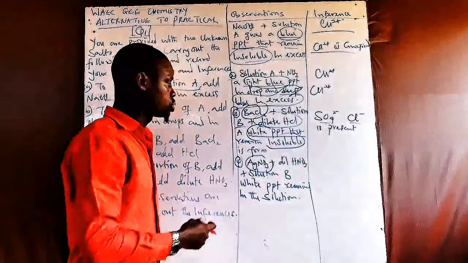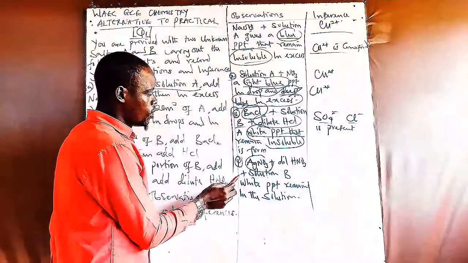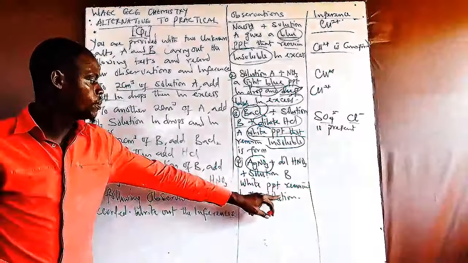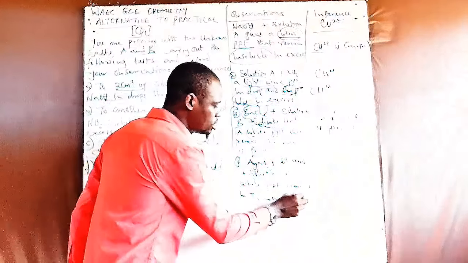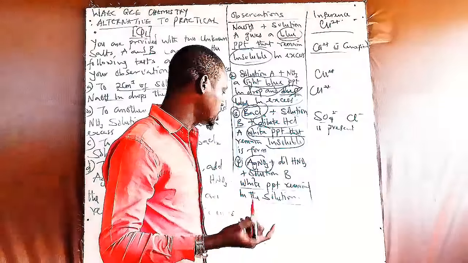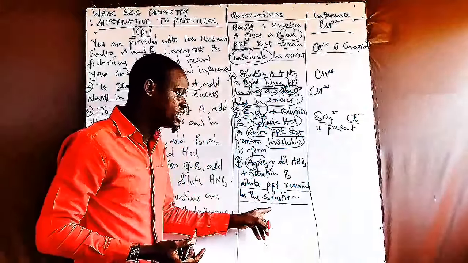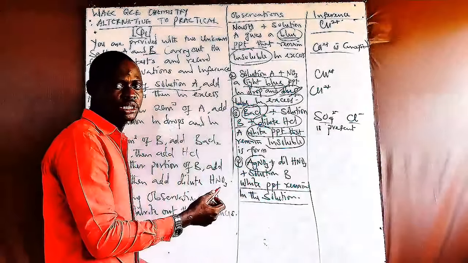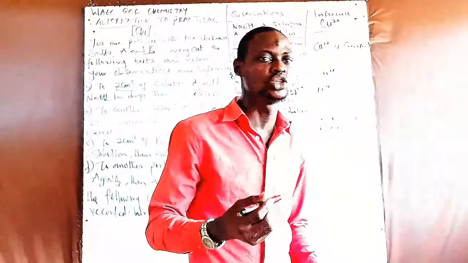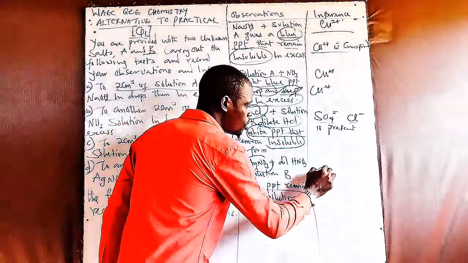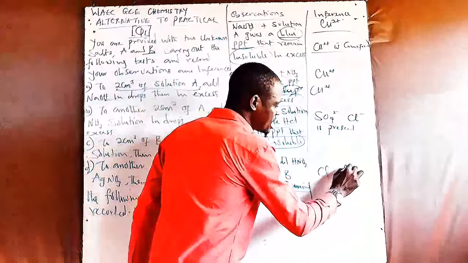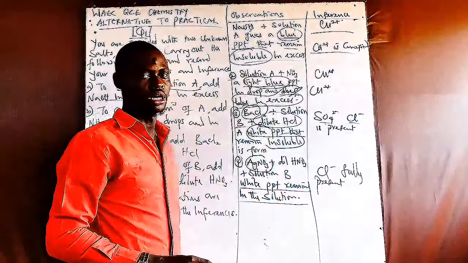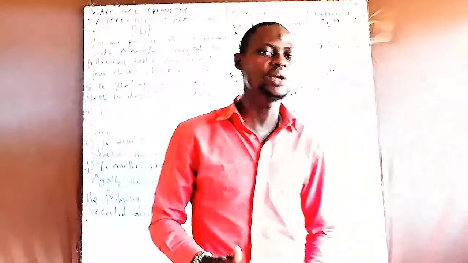Then the second thing, when we add silver nitrate plus dilute HNO3 plus solution B, they said it still produces a white precipitate, which remains in the solution. Now, if after testing it with silver nitrate the white precipitate still remains in the solution, it showcases that chloride ion is fully present in the solution. Altogether like that, chloride ion is fully present in the solution.